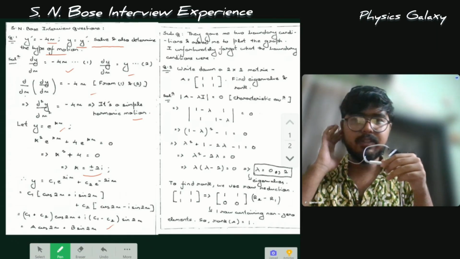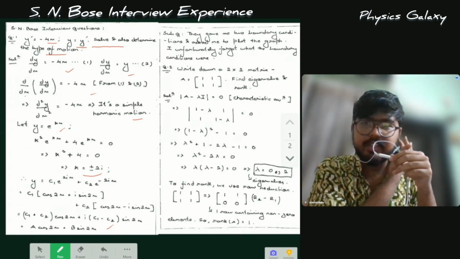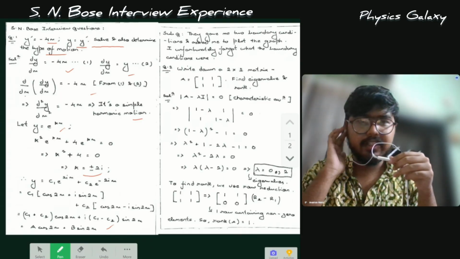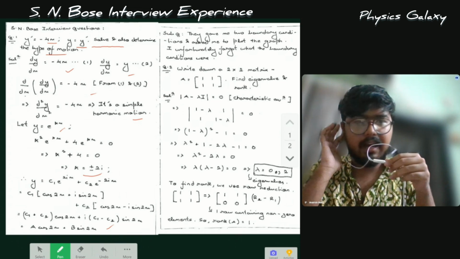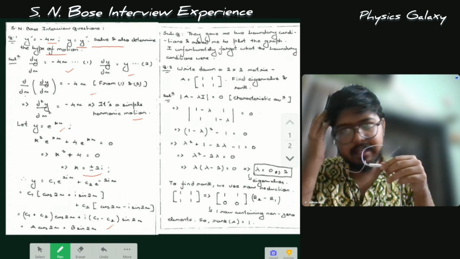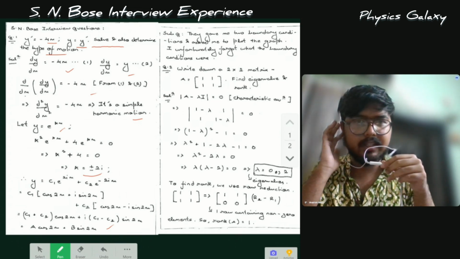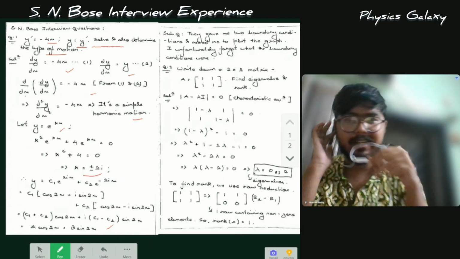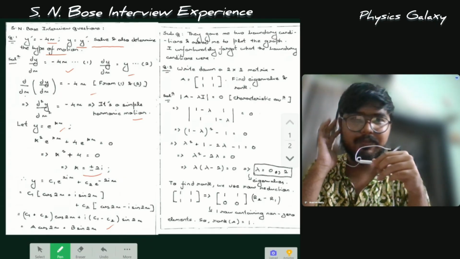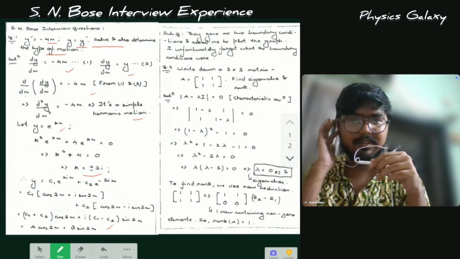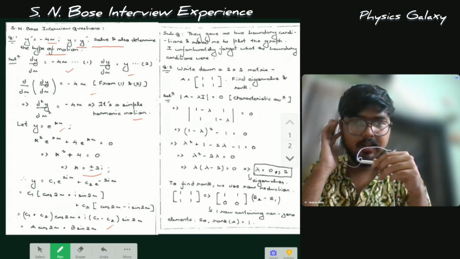After this, actually, there was one more sub question. They gave me two boundary conditions to solve this and plot the graph. But the thing is that I unfortunately forgot the boundary conditions. So sorry for that. I hope we can move on to the next question, which is question number two.